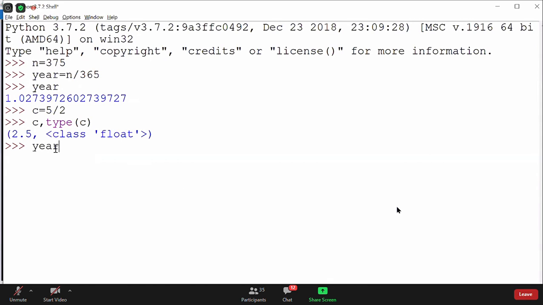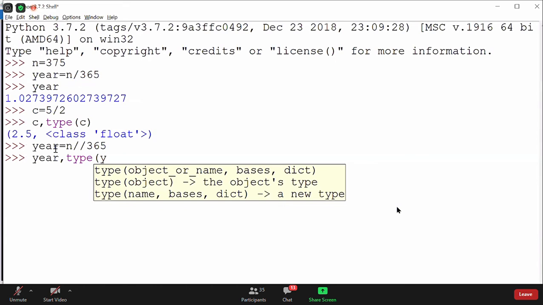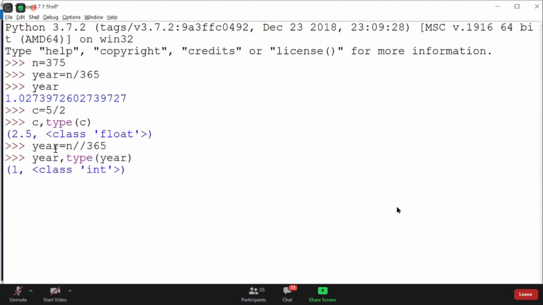Now I'll use year, but this time I will say n floor division by 365. When I print year and type of year, you can see that it's printing the result as an integer. So whenever you want a quotient value to be expected, you can use floor division. I hope this makes sense now.